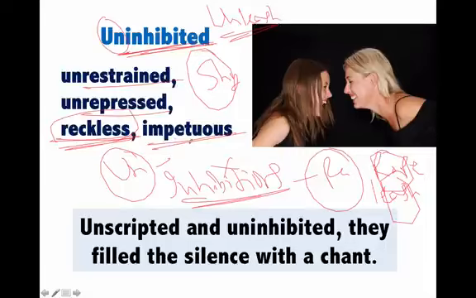When you do something without thinking, you are out of control. So for example, there was a silent meeting. Unscripted and uninhibited, they filled the silence with a chant. Look at these two ladies here. There was a silent meeting. Perhaps there was a mourning for some person who had just passed away, and they started laughing. So what kind of behavior was this? Uninhibited. Impetuous means foolish. Reckless means careless. And unrepressed means they should have put a check on themselves. They should have controlled themselves, but they were unrepressed, unrestrained, uninhibited. They went on and on. Then they started laughing like anything.